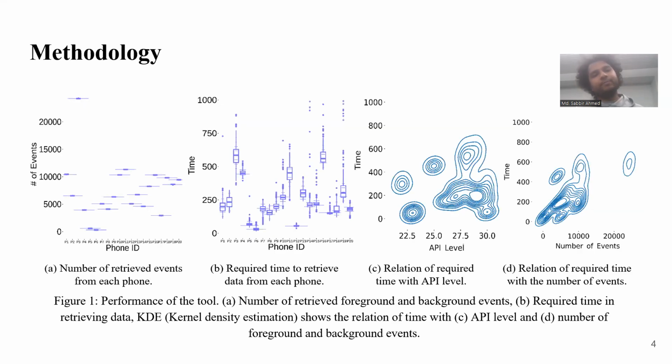So we developed a system which can retrieve the past 7 days of app usage data within a second. And after testing multiple times, we found that our app can retrieve the past 7 days of app usage data very accurately, and the required time is around 307 milliseconds. To estimate this time, we tested the app 10,000 times on smartphones.